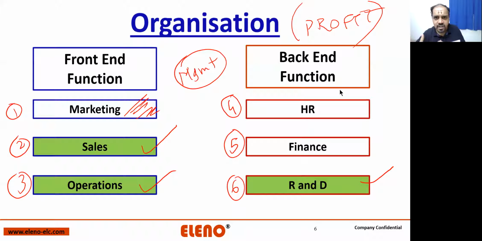So what is happening? When I'm earning profits, I'm adding massive value to my customer. Now value is something which is measurable sometimes but not measurable most of the times, right?